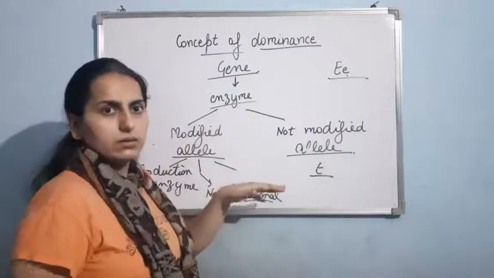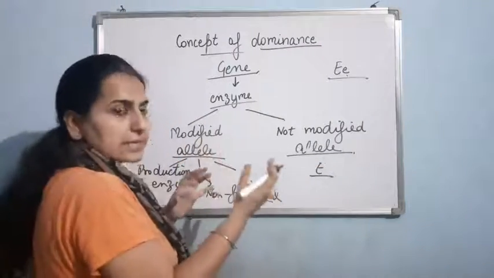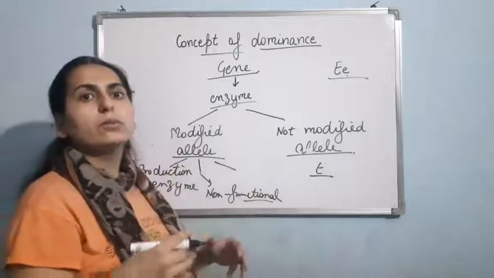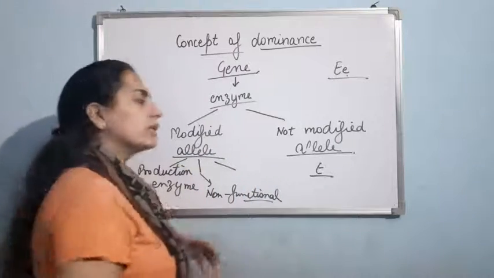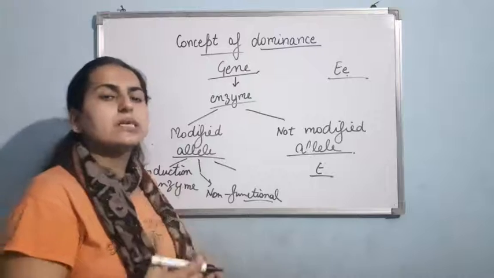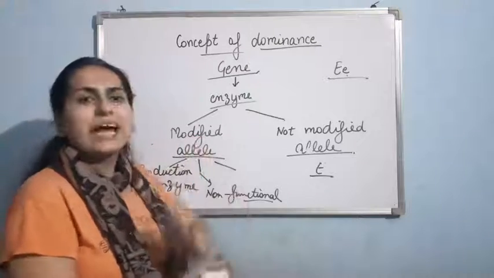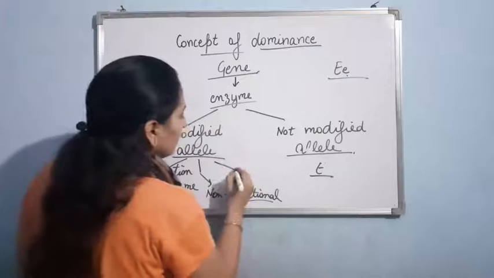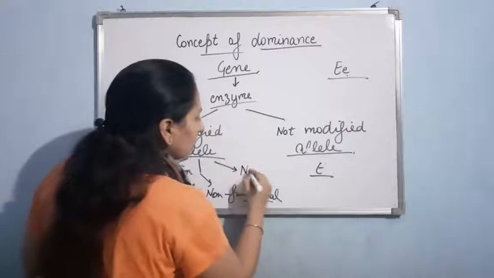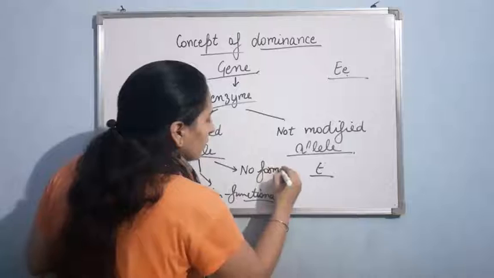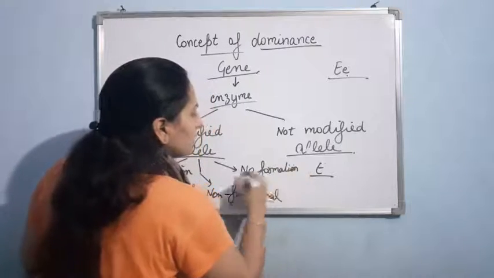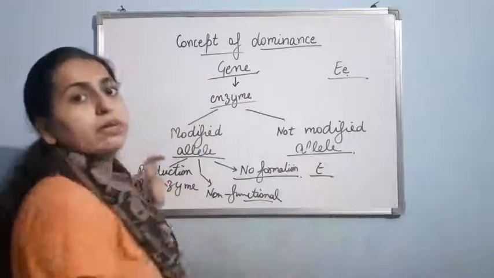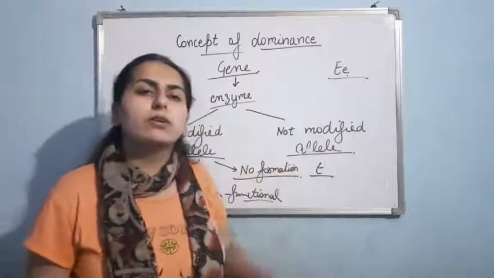Now the third case: there could be such a modification in the allele which results in no formation of enzyme. Enzyme will not be produced. So again, in this case, who is going to determine the phenotype?